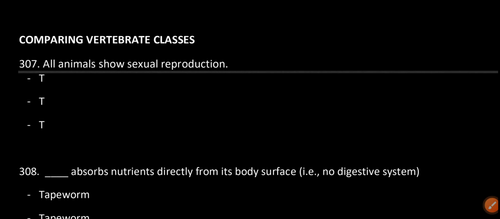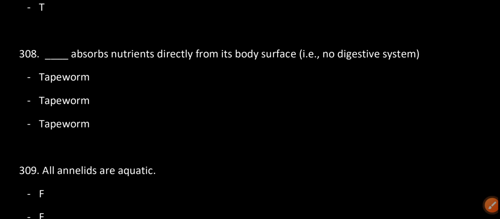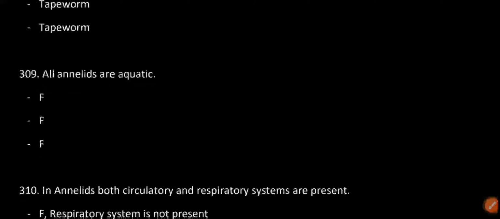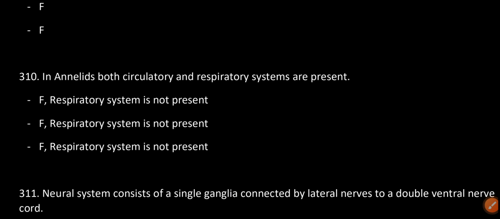Comparing vertebrate classes. All animals show sexual reproduction. True. Tapeworm absorbs nutrients directly from its body surface, that is, no digestive system. All annelids are aquatic. False. In annelids, both circulatory system and respiratory system are present. False. Respiratory system is not present.